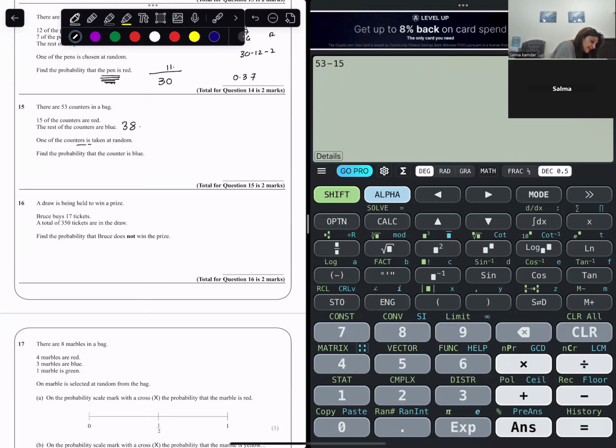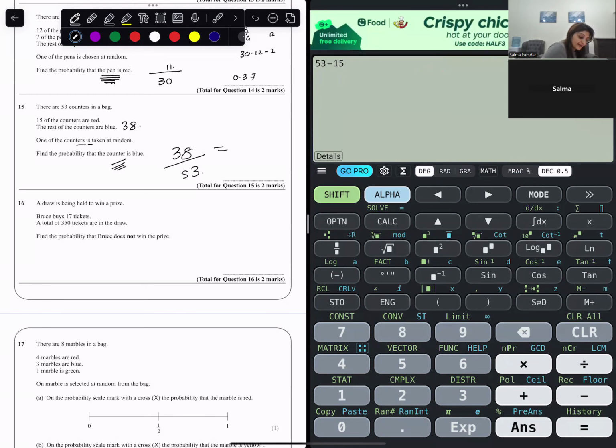One counter is taken at random. Find the probability that it is blue. So it would be chances of blue coming divided by the total number of counters. So it will be 38 divided by 53. So this would be 0.716 or 0.72.